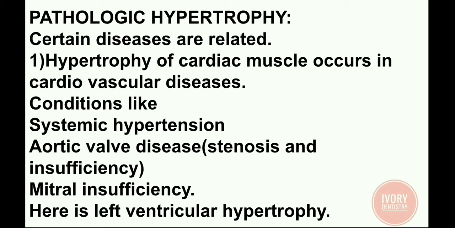And next, mitral insufficiency, that is the failure of the mitral valve to close properly. So, the blood through the mitral valve cannot pass forward and it comes back. That is, backward flow of blood is seen. These all conditions are seen in left ventricular hypertrophy.